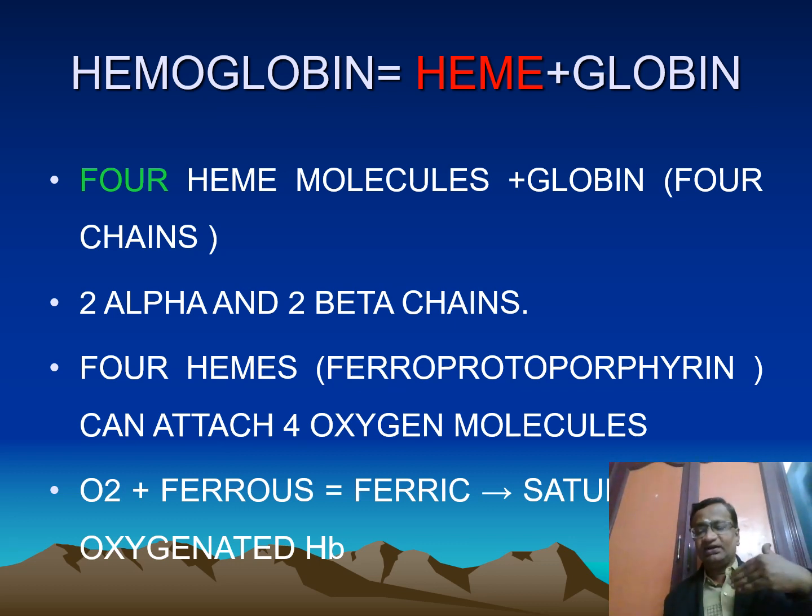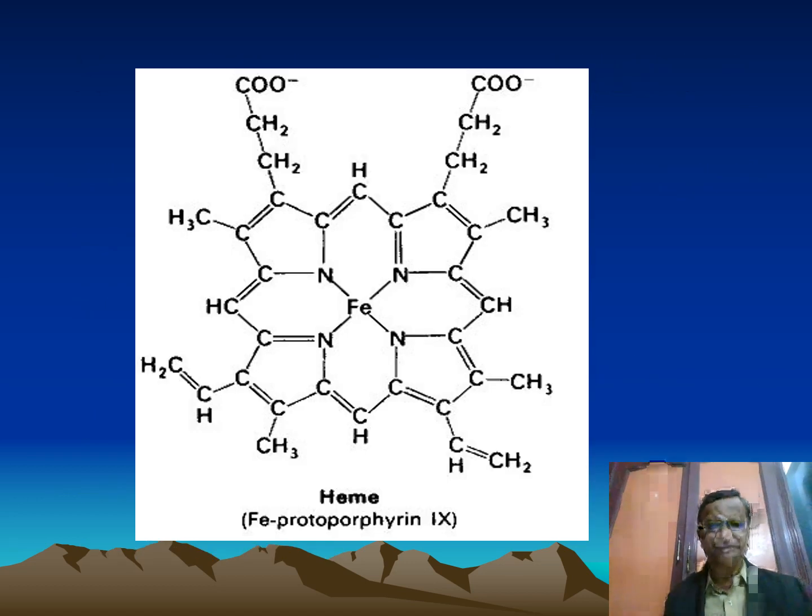Now I will go again when I see the oxygen dissociation curve again. Now we go: hemoglobin is equal to heme plus globin. 4 heme molecules plus 4 globin chains, 2 alpha and 2 beta chains. 4 hemes, ferro-protoporphyrins, can attach 4 oxygen molecules. Ferrous becomes ferric. Oxygenated hemoglobin. This is the basic underlying physiology of heme and oxygen combination. This is protoporphyrin.